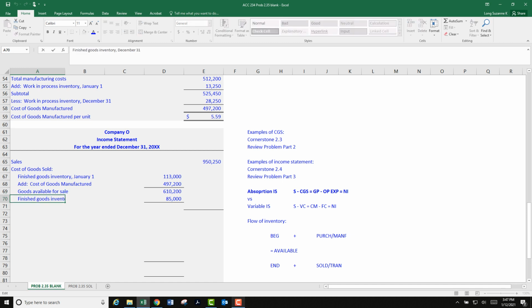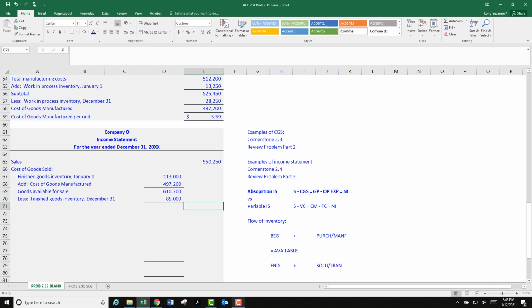Oh, I need to add less. Less, finished goods inventory, or all of this could be rewritten. It could say less ending FG inventory, or all kinds of variations on this, but it's ending finished goods inventory. Okay, so this one, subtract. It's going to go right here. Equals that minus that and enter. And now we have cost of goods sold. You could say total cost of goods sold. You could just say cost of goods sold. Doesn't matter. That's fine.